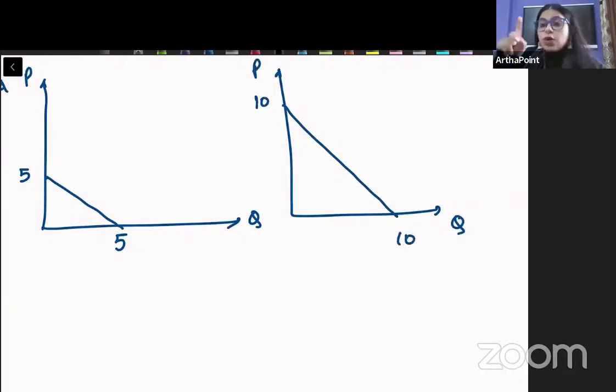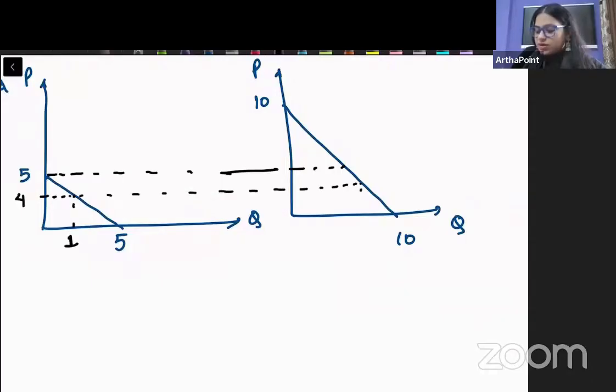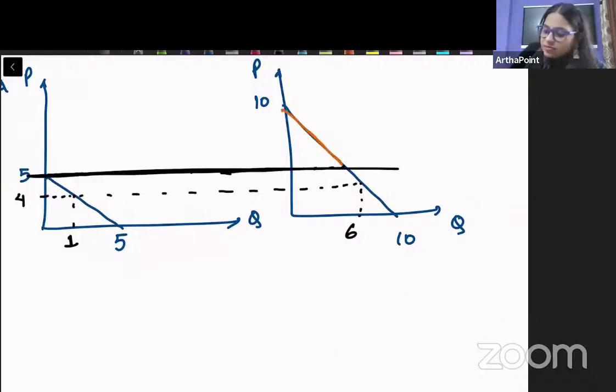So when I add the two demands together, demand is added up to 5. For example, if I tell you the price is 4, individual 1 will demand 1 unit and individual 2 will demand, say, at price 4, 6 units, so total demand you can calculate. But anything above this price of 5, this itself will become the market demand curve because there is only demand by individual B. So how will my final market demand curve look?